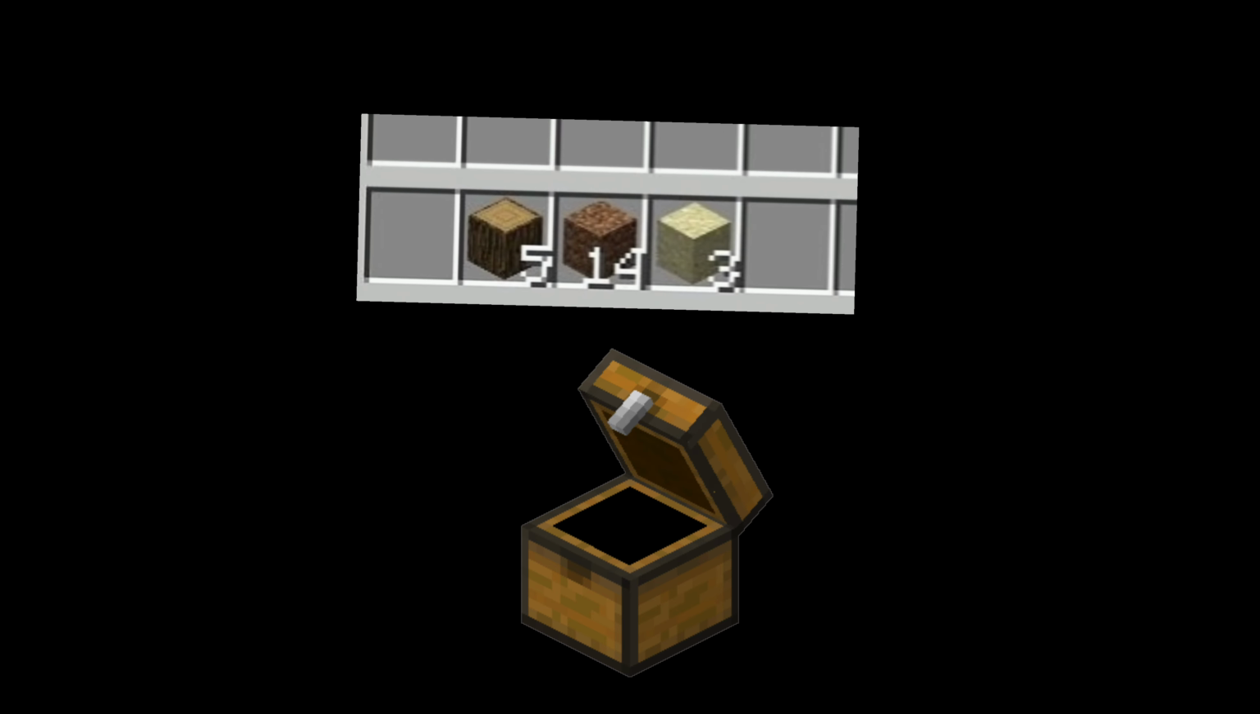Meet Steve. Steve has a big dream. He wants to build a mega wooden mansion. But when he checks his inventory, he realizes he needs an awful lot of wood, way more than he has. So he does what any friend would do. He runs to his good old friend Alex.